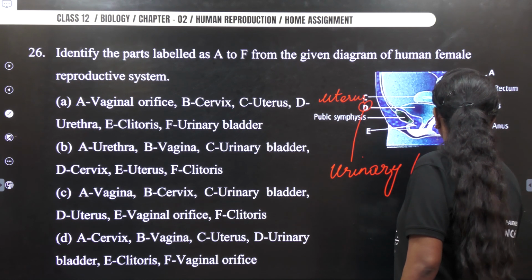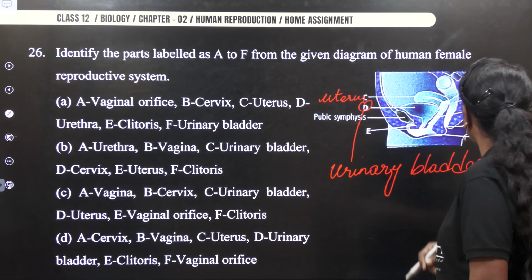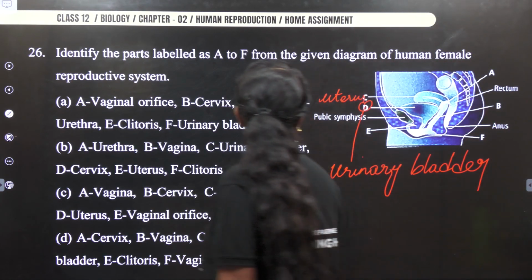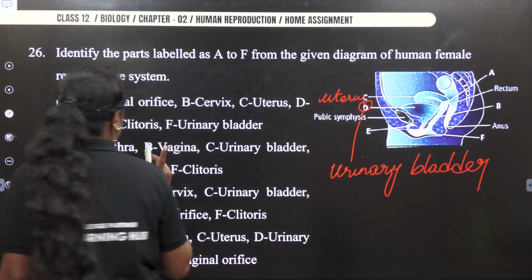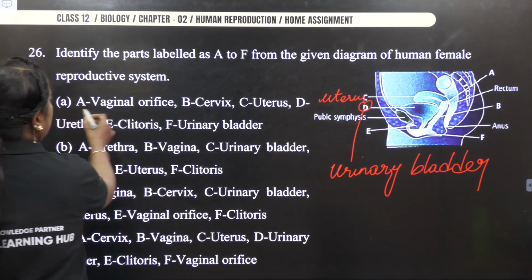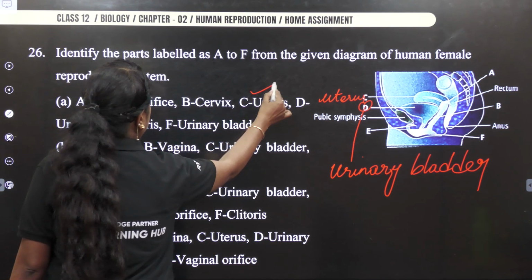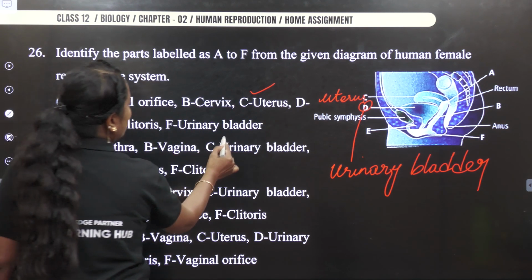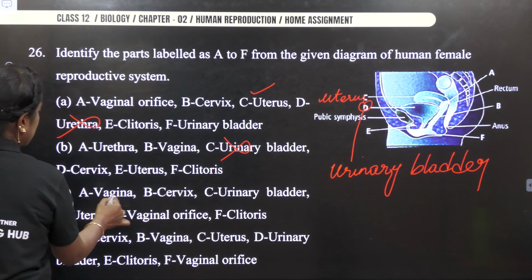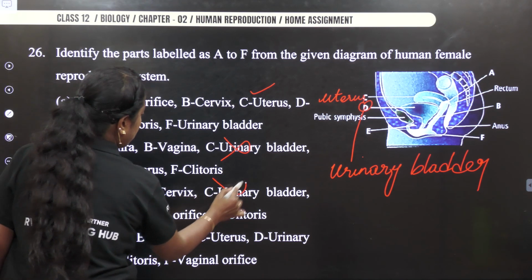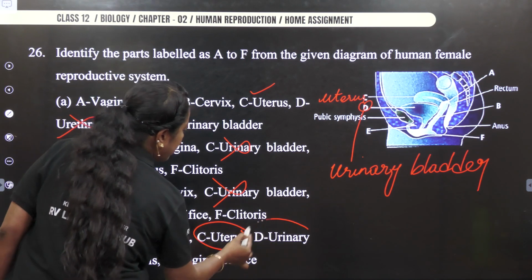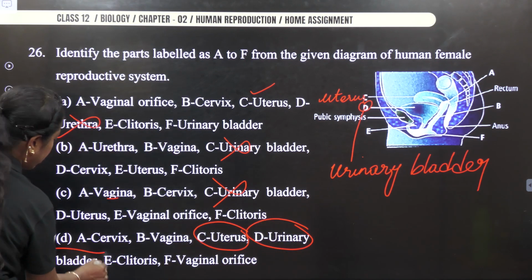Sometimes, if the diagram is not clear, you can mark it with the other things. So with this, let us see what is our option. I have marked C has what? C has uterus. So let us see. C here is uterus, correct. D is urethra, so that option is gone. C is urinary bladder, wrong. Then definitely C should be uterus, and D should be urinary bladder.